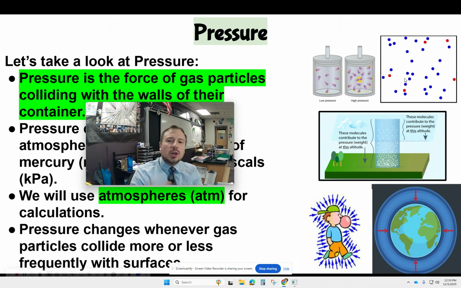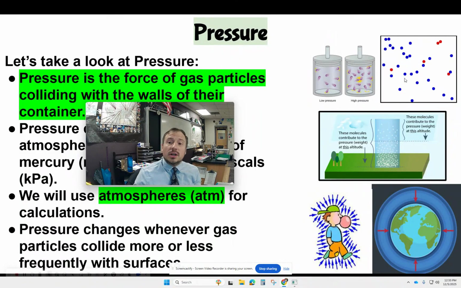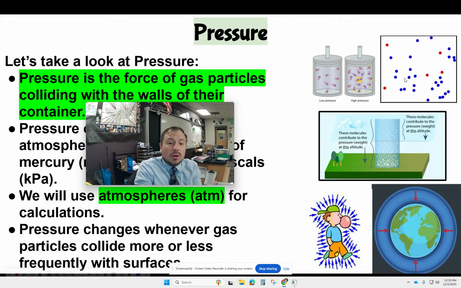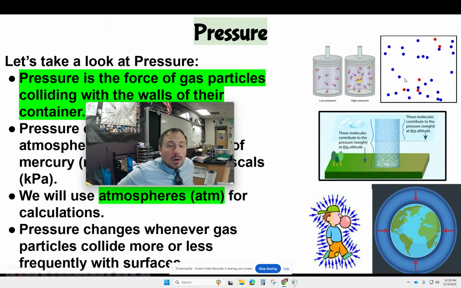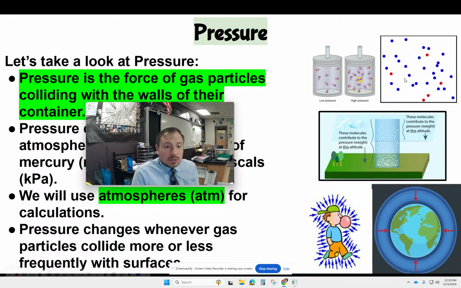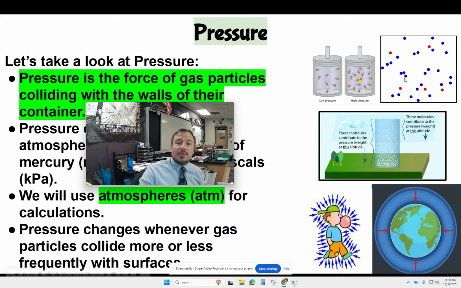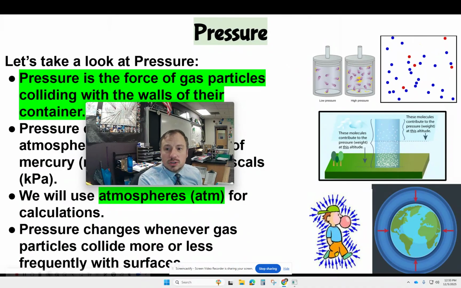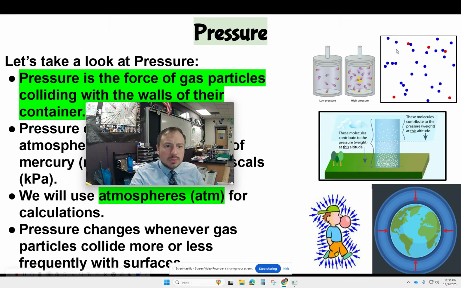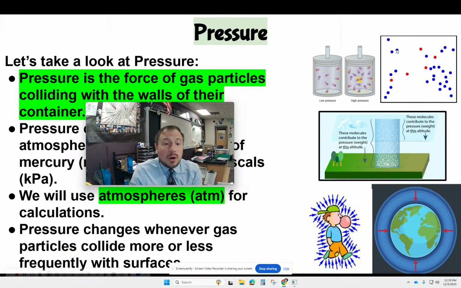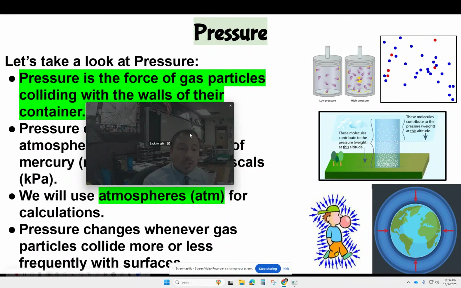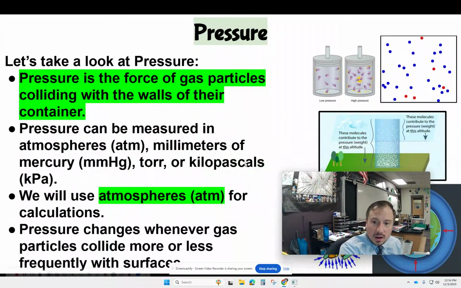If you take a look at this little graphic over here, you can see these are the gas particles. They're moving around. Notice they're bouncing off each other. They're bouncing off the walls. If you were to count all the collisions with the walls, that force is providing an outward pressure. So more pressure means more collisions with the walls, more force moving outwards. Think of this as a tire. I know it's square, but think of it as a tire. The pressure is the force of all these particles bumping outward. If you add more particles, or even heat it up, that's going to increase the number of collisions, the pressure on that.